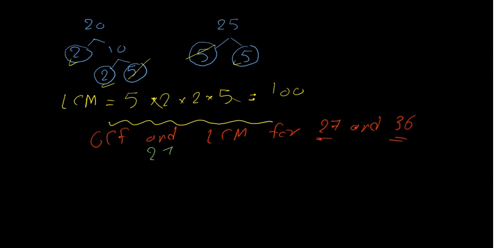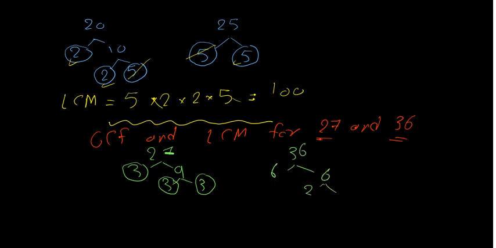27, it's 3 times 9. 9, it's 3 times 3. 36, it's 6 times 6. 6 is 2 times 3. 6 here is 2 times 3. All factors are prime. I want to find the GCF here and LCM here.